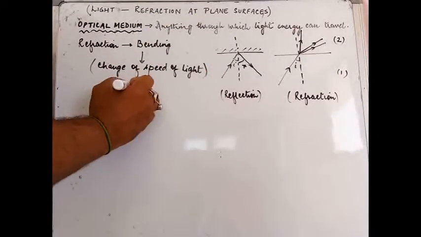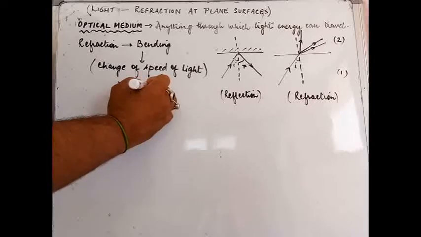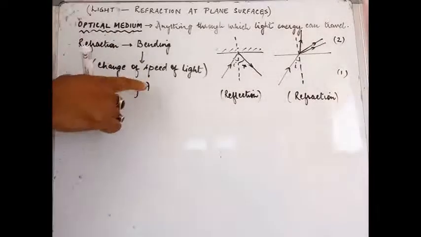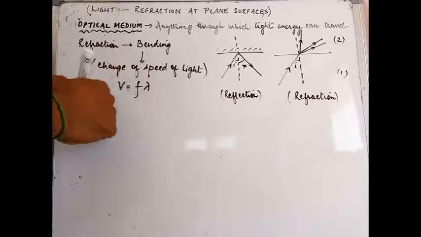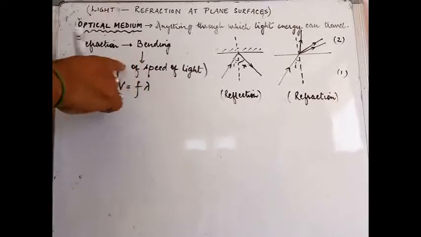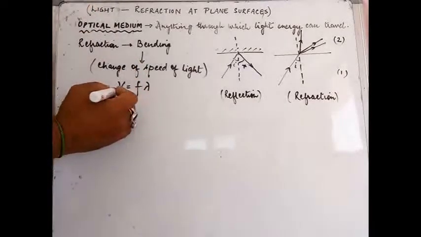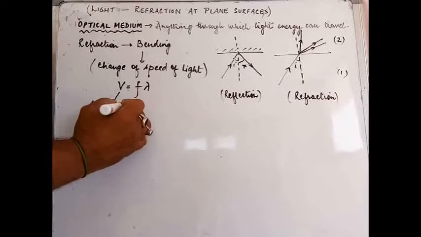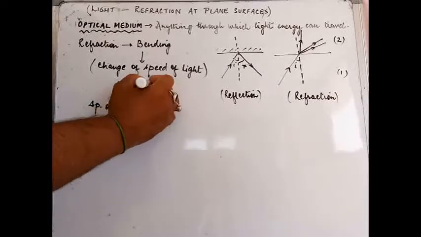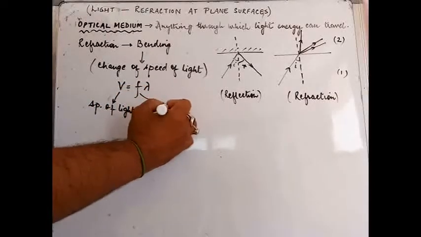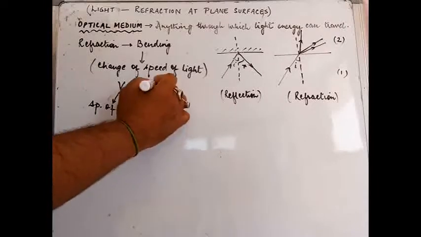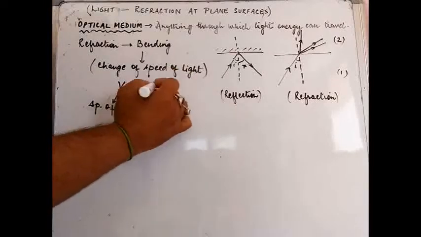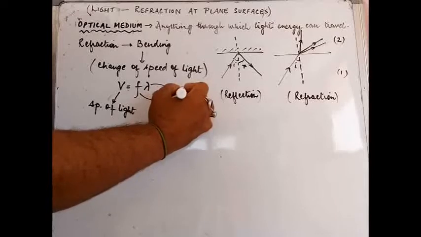If you recall, there was a formula, V is equal to F lambda. Here V is the velocity of the wave. Now the wave is a light wave, so this is the speed or velocity of light. F is the frequency of light, and lambda is the wavelength of light.